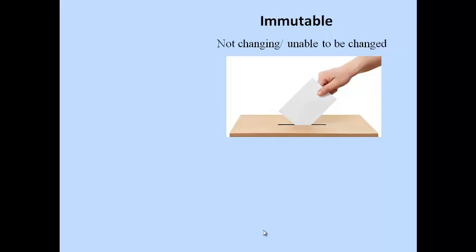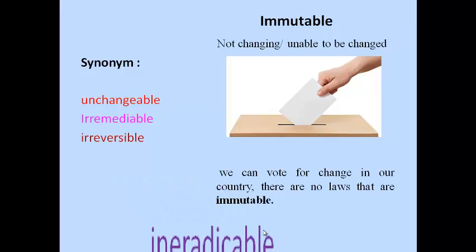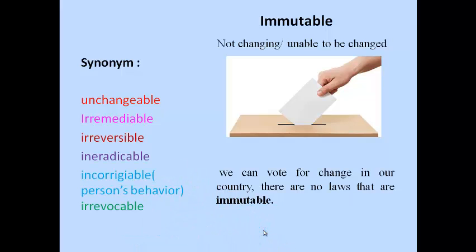Now let's see immutable. It means not changing or unable to change. We can say it by this picture and this sentence. This picture shows, we can say it this way: we can vote for change in our country. There are no laws that are immutable. Synonyms of immutable: unchangeable, irremediable, irreversible, ineradicable, incorrigible. Incorrigible is used for a person's behavior, and irrevocable.